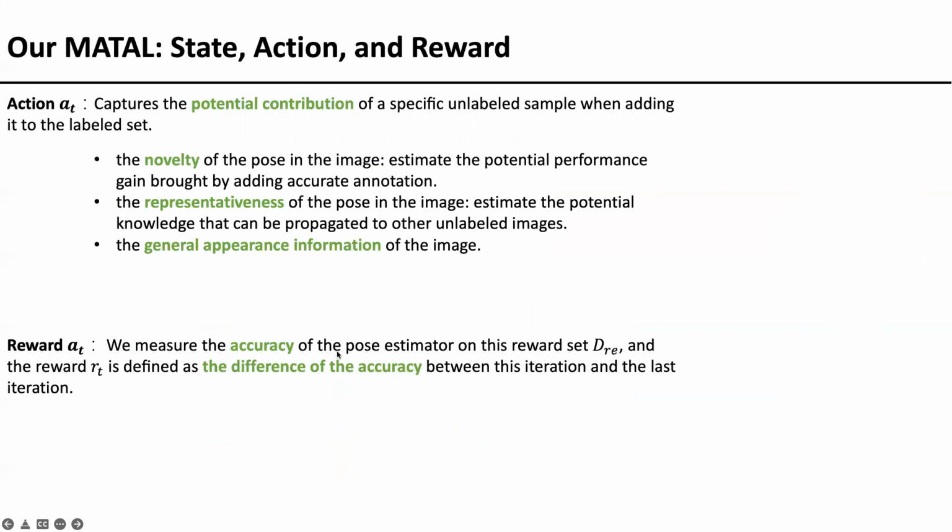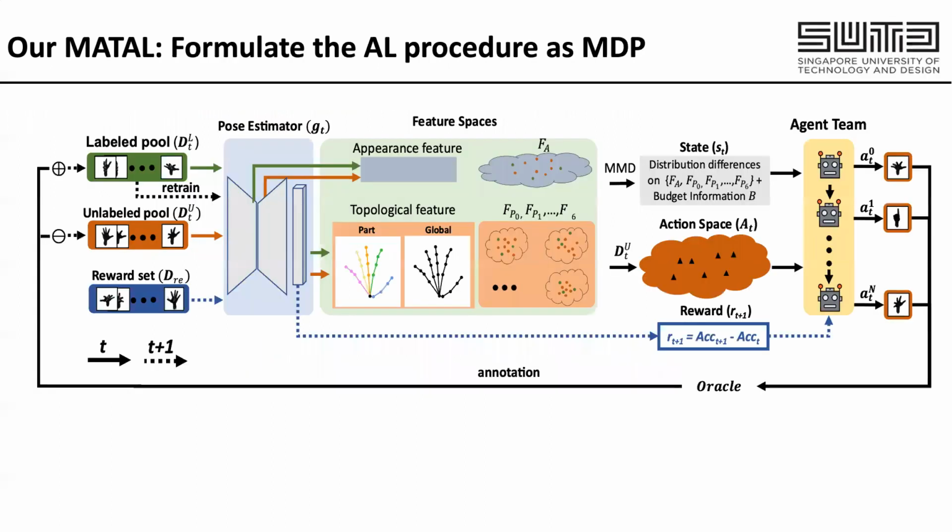Finally, our reward is the difference in the pose estimator's accuracy on the reward set between this iteration and the last iteration. Then the pipeline of our MATTER is shown in the figure below. We first use a pose estimator to build the feature space to generate the state and actions. Then the agent team outputs the actions to select the unlabeled images to be annotated. Finally, we measure the reward on the reward dataset.